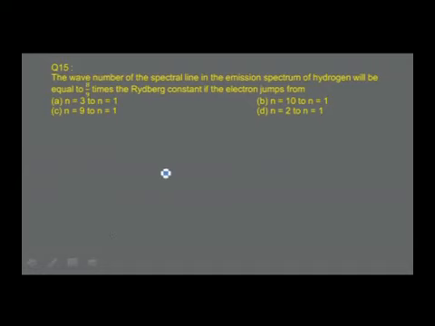The spectral lines are calculated by the formula nu bar is equal to RH into (1 by n1 square minus 1 by n2 square). Here it is given that the wave number of the spectral line in the emission spectrum of hydrogen will be equal to 8 by 9 times the Rydberg constant. Therefore, 8 by 9 RH is equal to RH into (1 by 1 square minus 1 by n square).